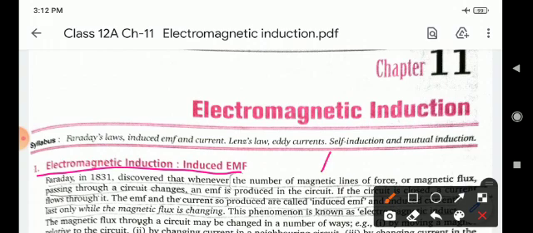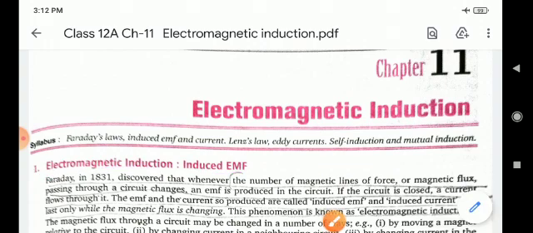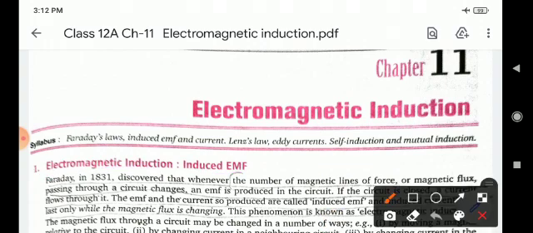Children, induced EMF. What is EMF? EMF means electromotive force. A battery, a source of energy, an accumulator, and a dry cell are all sources of EMF. Children, this is very important in electromagnetic induction, that is, induced EMF.